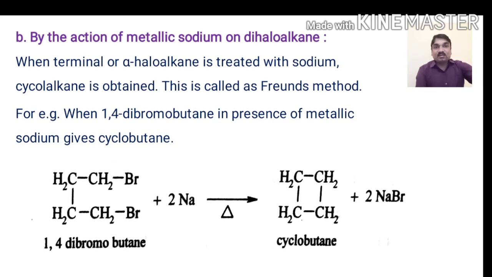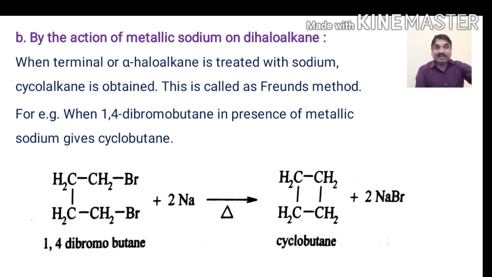For example, when 1,4-dibromobutane in presence of metallic sodium is heated, it gives cyclobutane as a product, plus two molecules of sodium bromide, NaBr, get eliminated.